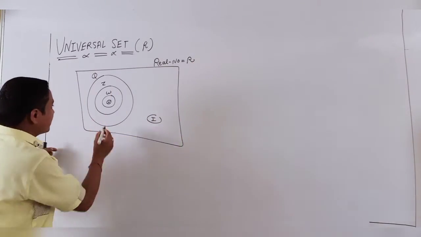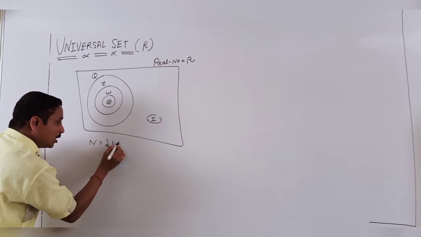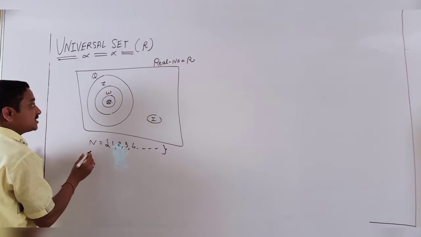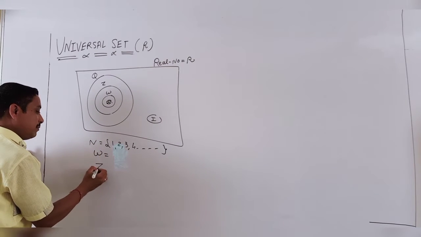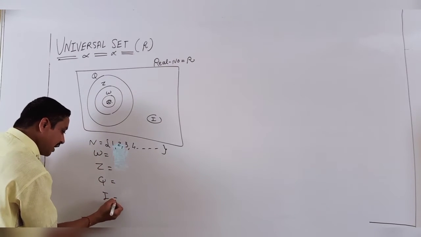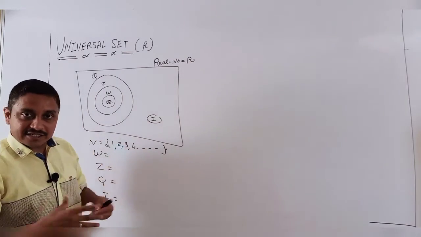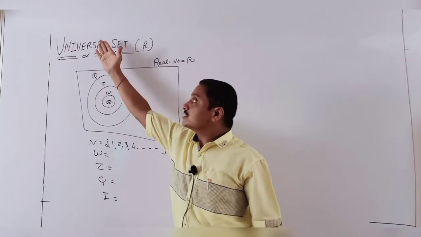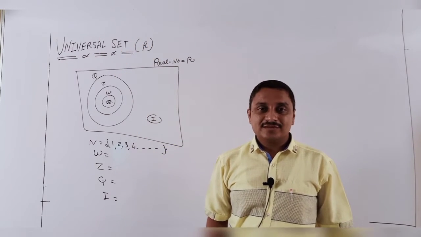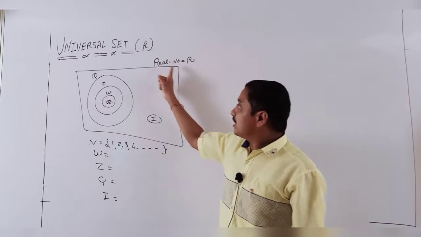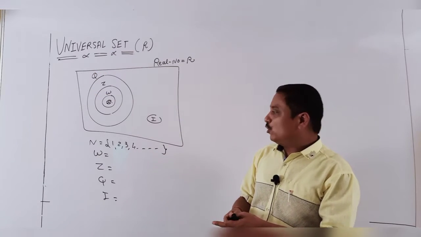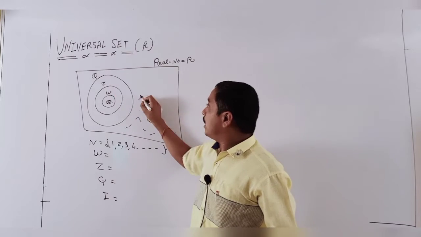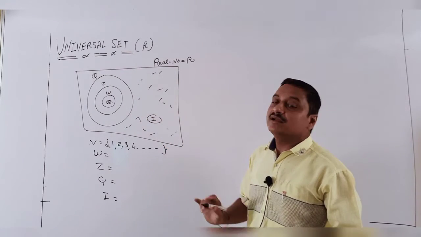Take an integer set, just like N. 1, 2, 3, 4 are the elements of N. Same as the elements of W, same as the elements of Z, Q and I. All these elements are present in one whole set. It is called the universal set. Clear? So these are the universal sets. Every member belongs to this set, either N, W, Z, or the outside area is also belonging in that set.